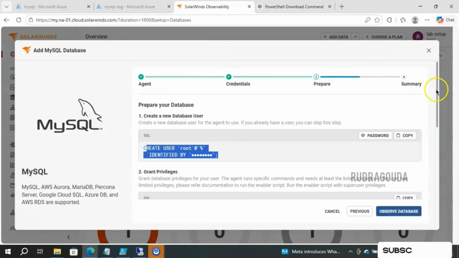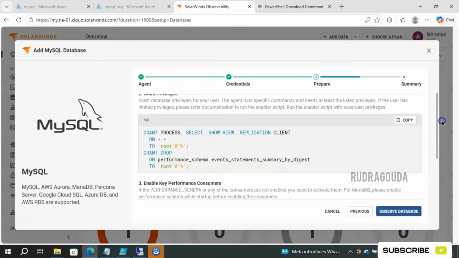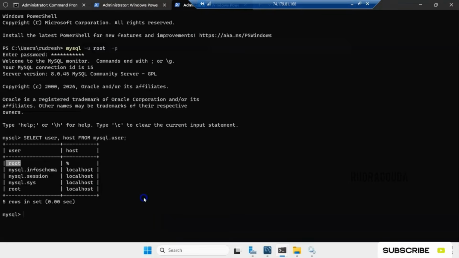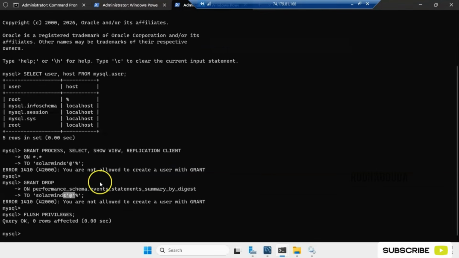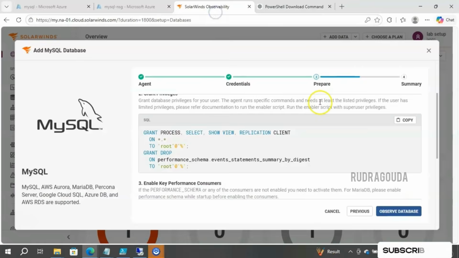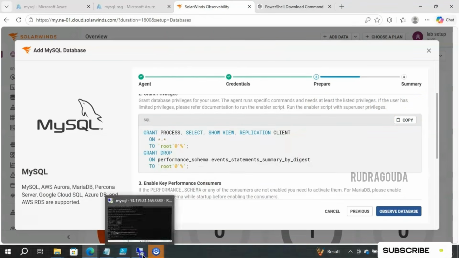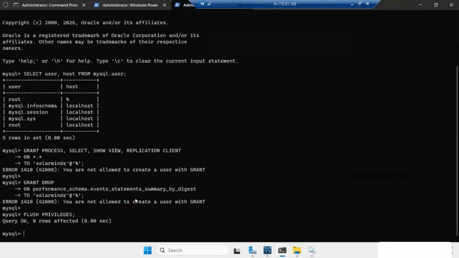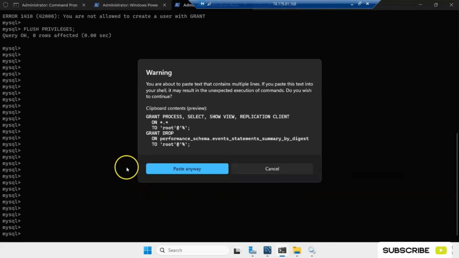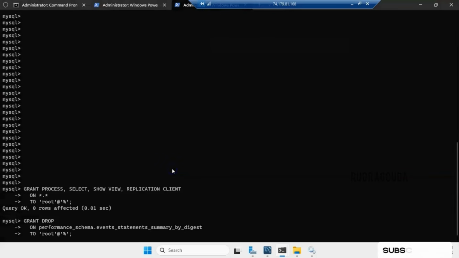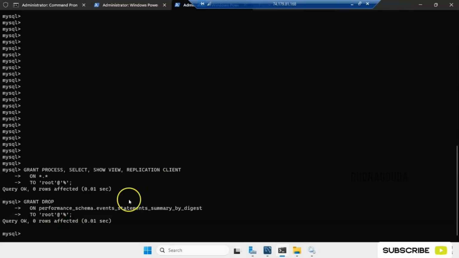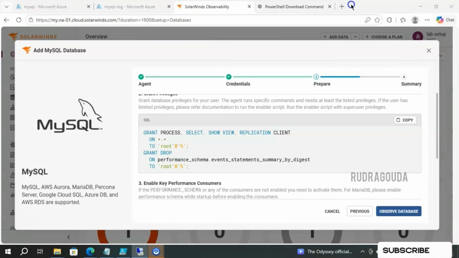So here they have clearly mentioned, grant privileges. Simply copy it and execute again. I just copied it. I'll go back to my server again and paste here. It's throwing some error. I think it's not copied properly, so let me copy that command again. I'll execute one more time and paste. Click on enter. Okay, now it got completed successfully.